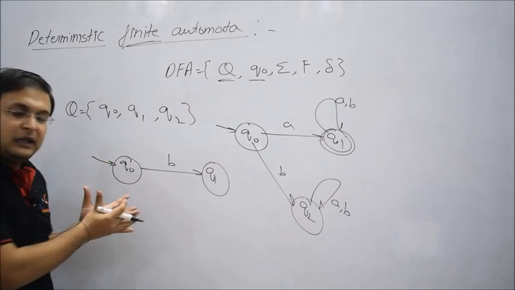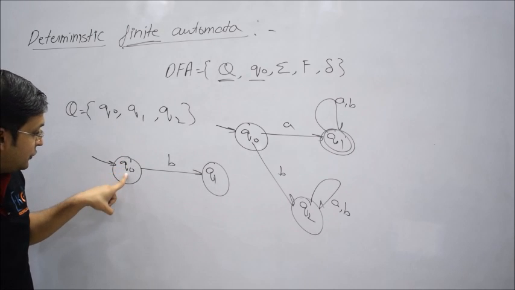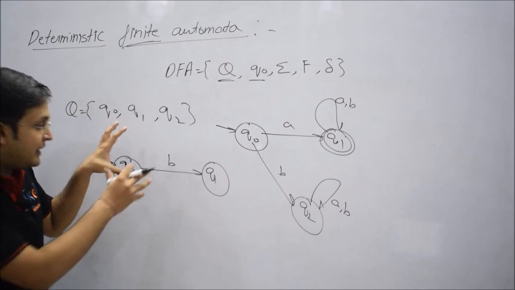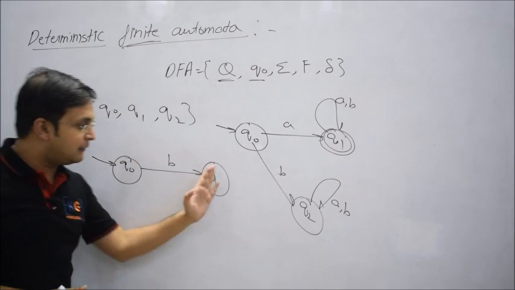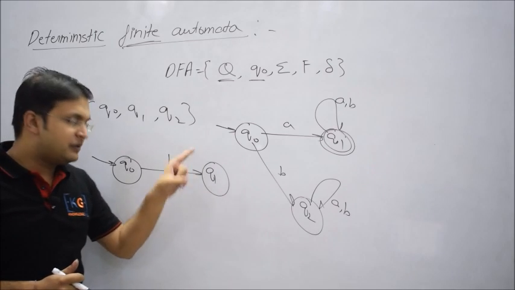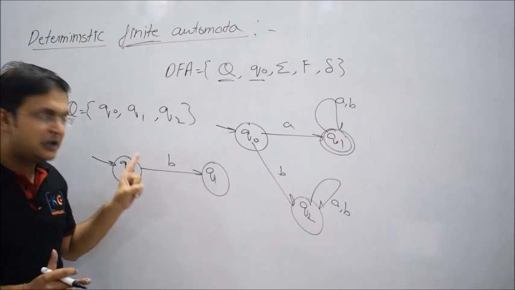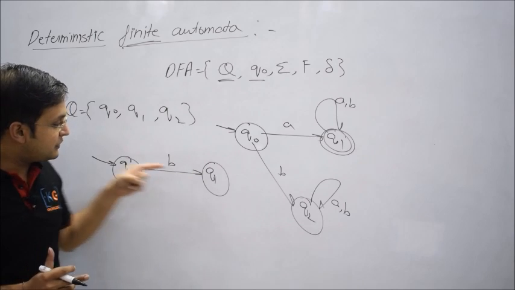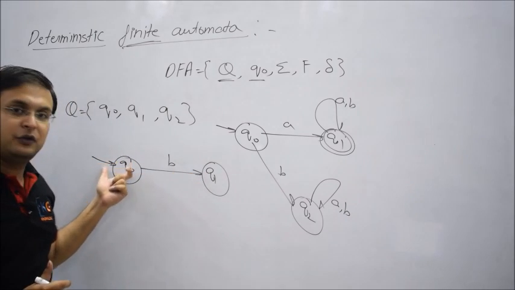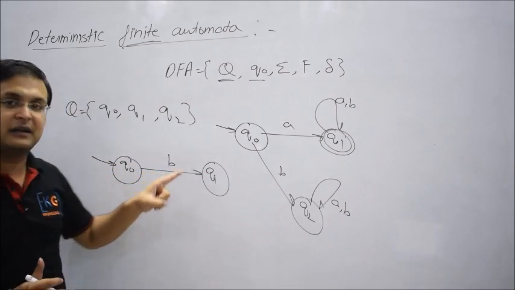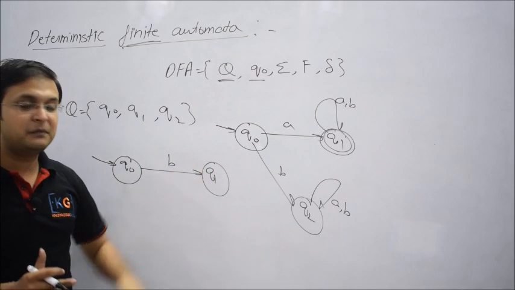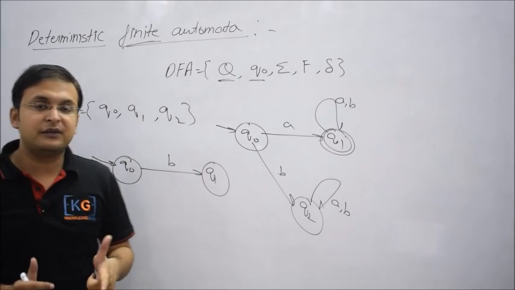So you understand that is a kind of system to remember something. In the starting I was always on Q naught, and as soon as I encounter B, I'll come to Q1. So if I'm on state Q1, and somebody asks what was the last symbol, I can say certainly it must be B. Why? Because there's only one method possible to come from Q naught to Q1, and this method contains B. So the last symbol was B.